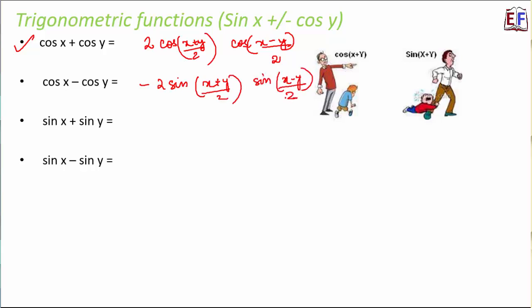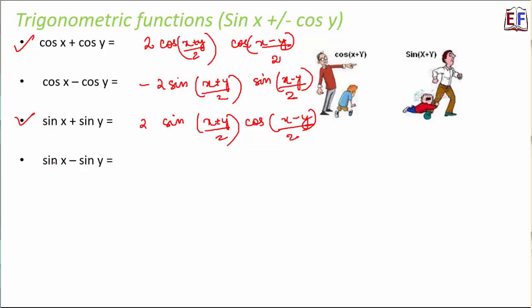Now what about a situation when it is sin x plus sin y? Whenever two sine functions, that is two sons, are coming together, they always feel that they should be with the boss. They always want to be with the boss. Therefore in this case it will be 2 sin((x+y)/2) into cos((x−y)/2).